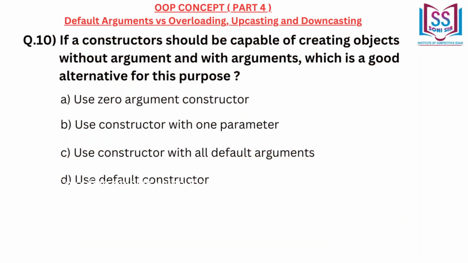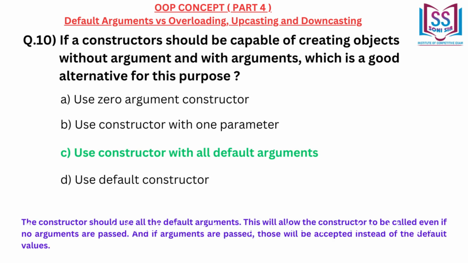If a constructor should be capable of creating objects without arguments and with arguments, which is a good alternative for this purpose? A. Use zero argument constructor. B. Use constructor with one parameter. C. Use constructor with all default arguments. D. Use default constructor. Correct answer C. Use constructor with all default arguments.